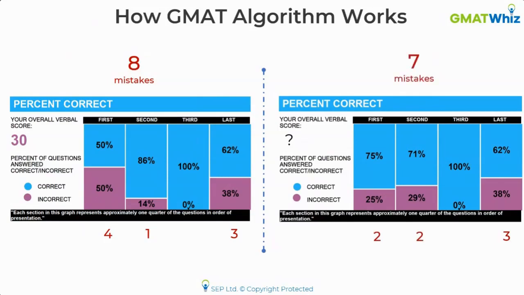Now I want to ask you guys to estimate the verbal score of this student. So here is a poll for you. Take a moment if you want to. Estimate the verbal score of the second student. Remember, the first student, on the left side that you see, with 8 mistakes, scored verbal 30. I want you to estimate or guess the score of the second student, and please mention it in the poll. Don't write it in the chat. Take 15 seconds, 20 seconds or 30 seconds if required. I'm going to give you that time and tell me what could be the score of the second student.